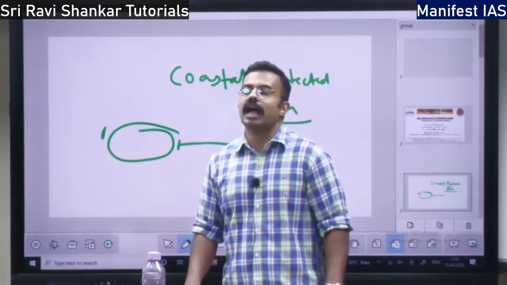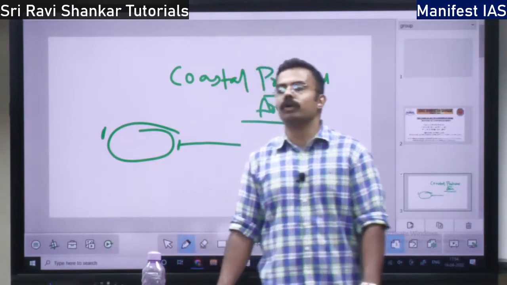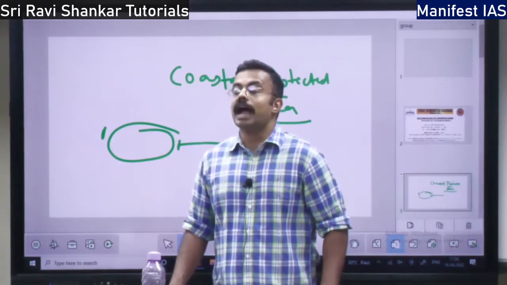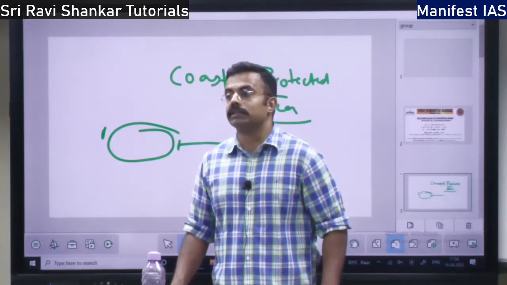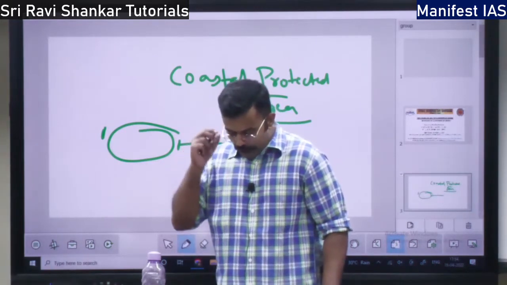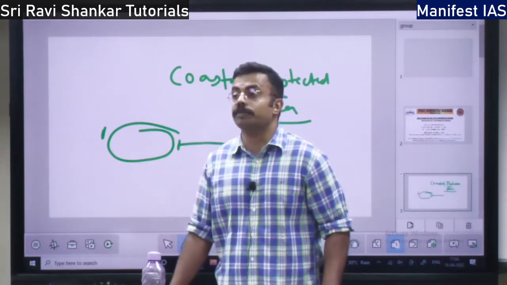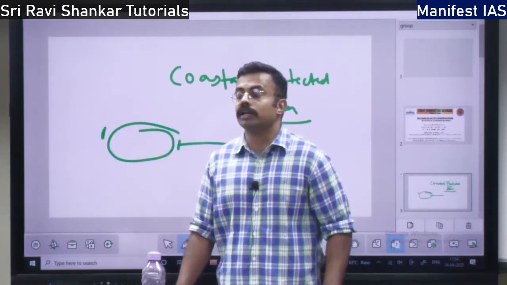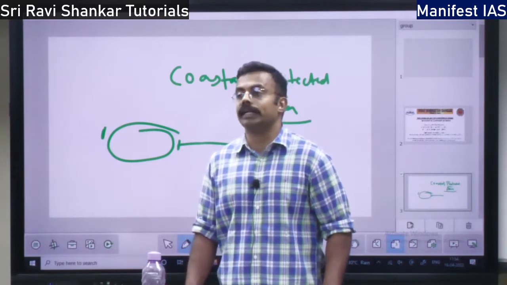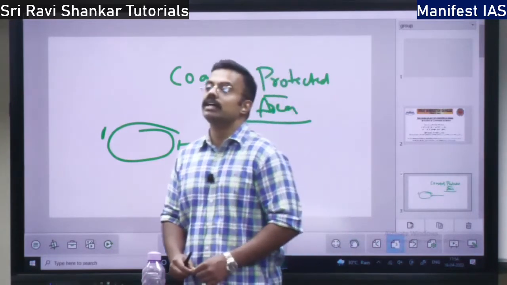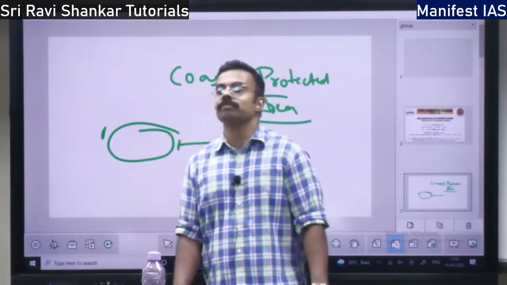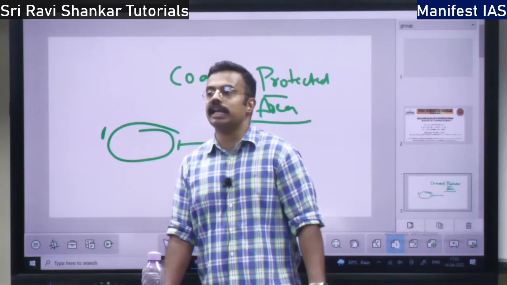That is the condition. And there should be a good amount of flora and fauna present in the region. And it should be culturally important. And this area should be reserved by the law. This area should be reserved by the law for protection. That is a marine protected area, as defined by the IUCN. So in India we have the Coastal Regulation Zone, CRZ.